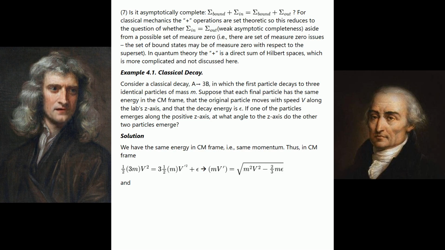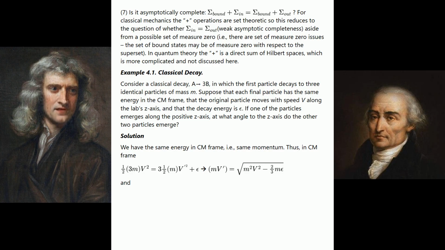Example 4.1. Classical decay. Consider a classical decay, A→3b, in which the first particle decays to 3 identical particles of mass m. Suppose that each final particle has the same energy in the CM frame, that the original particle moves with speed v along the lab z-axis, and that the decay energy is epsilon. If one of the particles emerges along the positive z-axis, at what angle to the z-axis do the other 2 particles emerge? Solution. We have the same energy in CM frame, i.e.